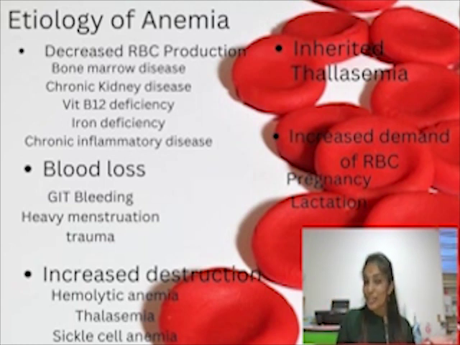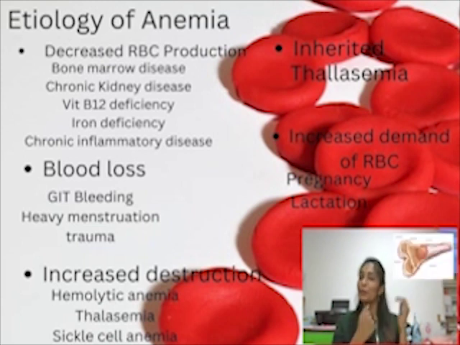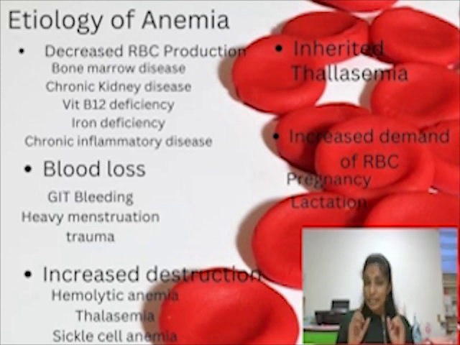Now we are going to see the causes of anemia. First of all, decreased red blood cell production. Whenever we come to red blood cell production, we need to figure out where the red blood cells are produced. Yes, bone marrow. Whenever there is a disease in the bone marrow, also known as aplastic anemia, it also affects the red blood cell production.